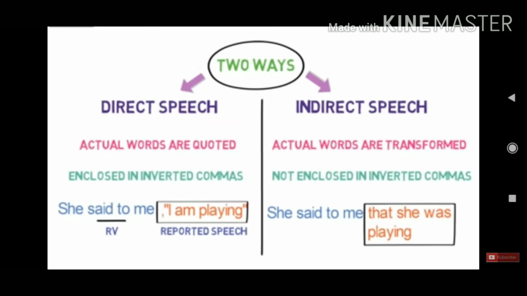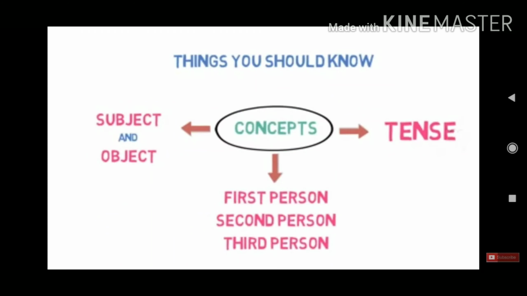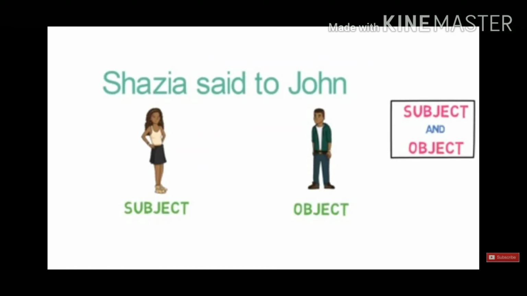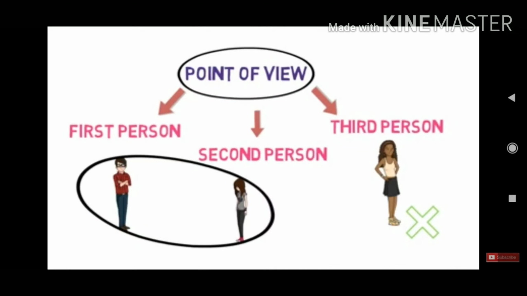Things we must keep in mind while doing direct and indirect speech are subject and object, pronoun, that is first person, second person or third person in which the sentence is, and then tense. What is subject? Subject is the main reason for things to happen in the sentence, and object is about whom we are talking. And now comes pronoun. First of all, the first person is who is talking. Then the second person is to whom it is being talked. And the third is about whom it is being talked, who may not be present there.